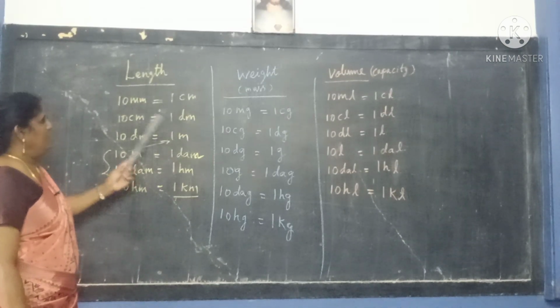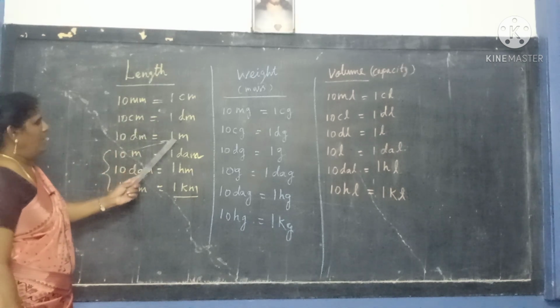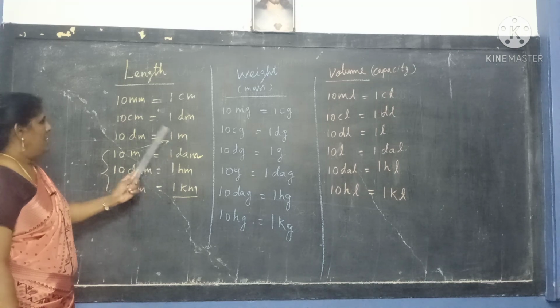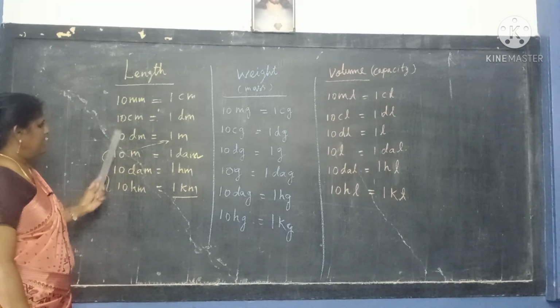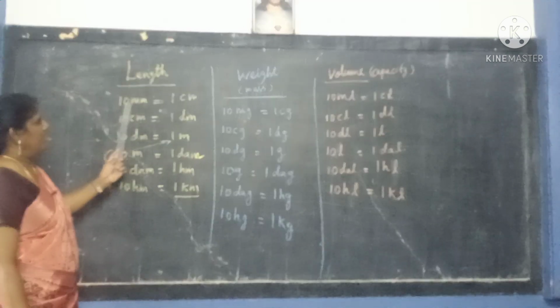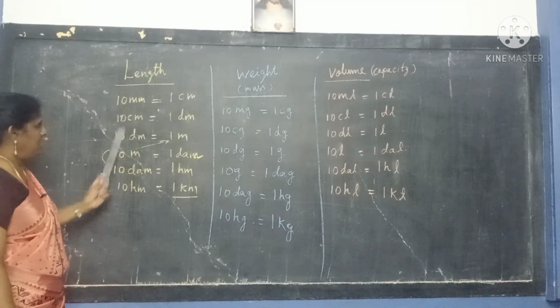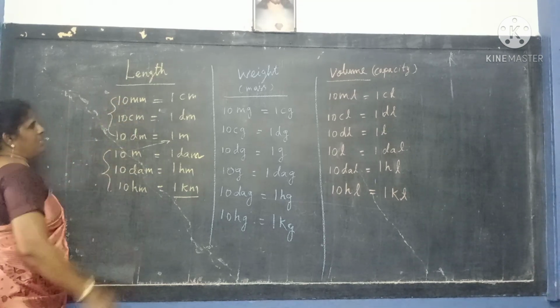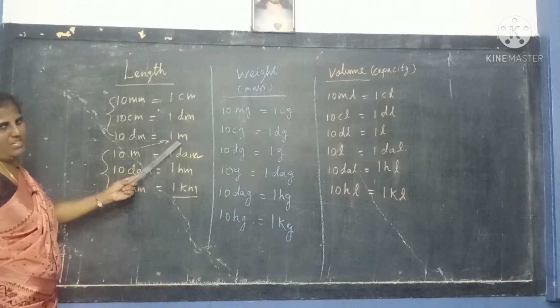Okay. So if you are asking like this, 1 meter equals how many decimeters? 10 decimeters make 1 meter. How many centimeters? 10 tens are 100, so 100 centimeters make 1 meter. So 1000 millimeters, 10 into 10 into 10, these tens are 1000 millimeters make 1 meter.